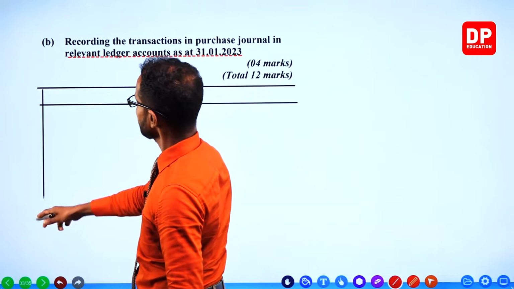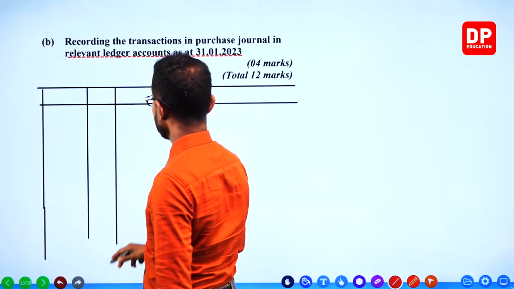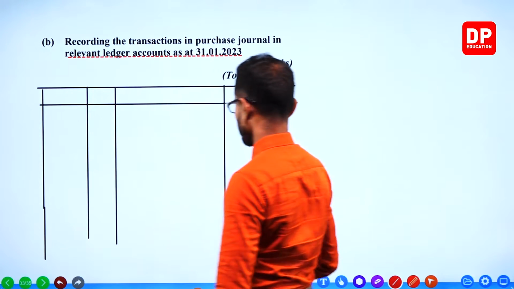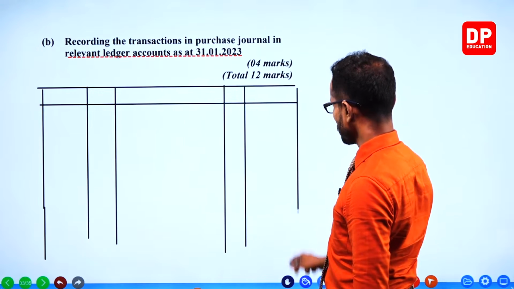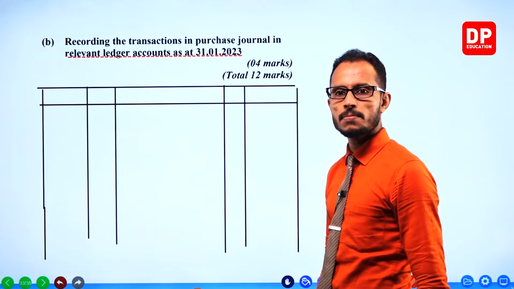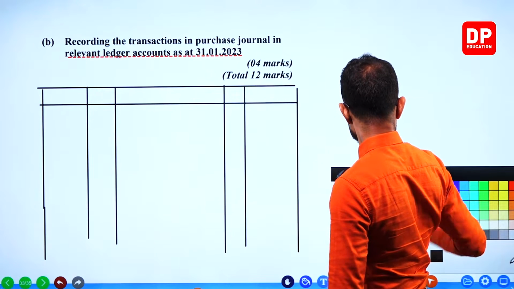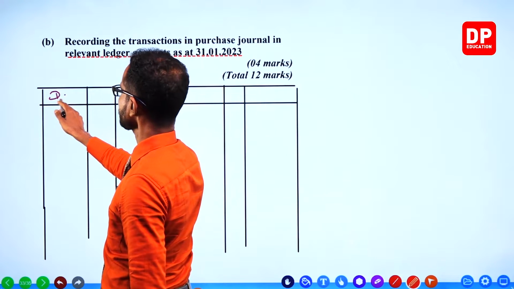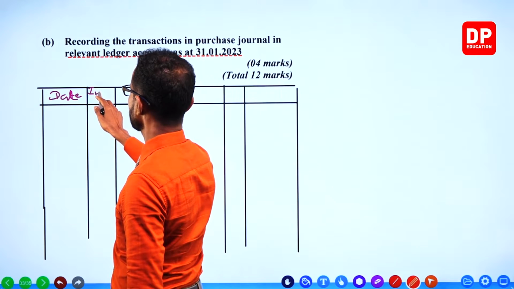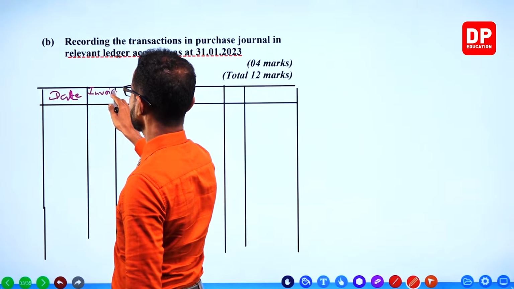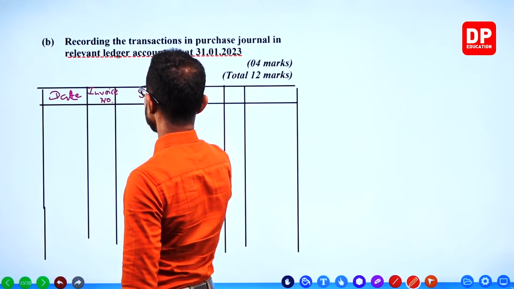We have date, then invoice number. We have a description, supplier's name, ledger folio and amount. Date column, invoice number, supplier's name.